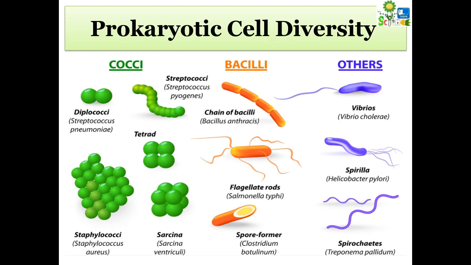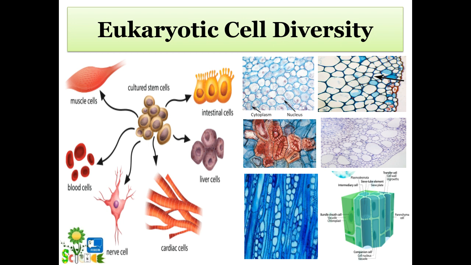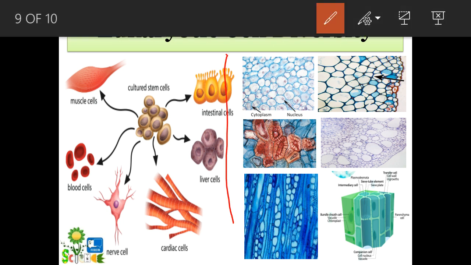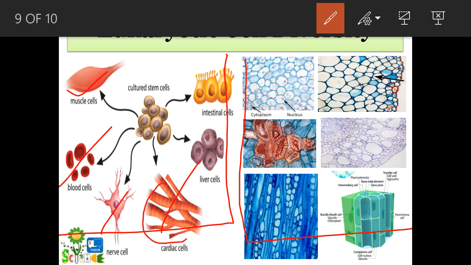Now this is the diversity of prokaryotic cells. They are all eubacteria. Archaebacteria are not shown in the figure. You can see circular, they are cocci, cylindrical, they are bacilli, and different shapes have different names. Such is the diversity of prokaryotes. In eukaryotes, these are animal cells and these are plant cells. In animals, muscle cell, blood cell, nerve cell, cardiac, meaning heart cells, liver cell, intestinal cells, stem cells.